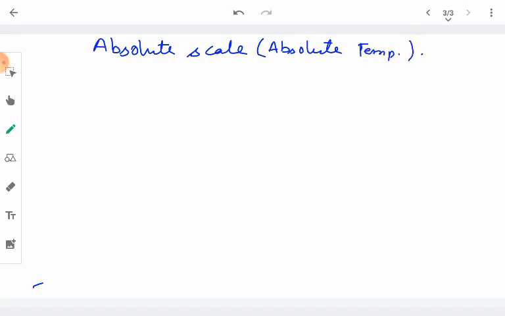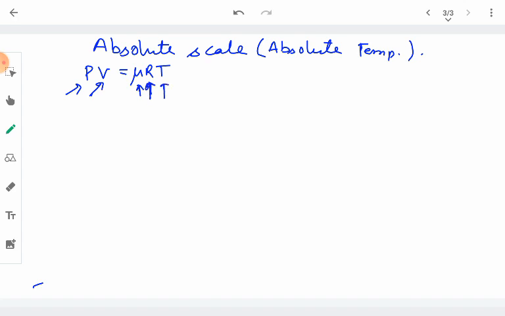The next important thing to understand is what is the absolute scale and absolute temperature. So what are these terms? It is known from the ideal gas equation that PV equals mu R T, where mu is the number of moles present in the ideal gas we are taking, P is the pressure of the gas, V is its volume, R is a constant called the ideal gas constant, and T is the temperature.